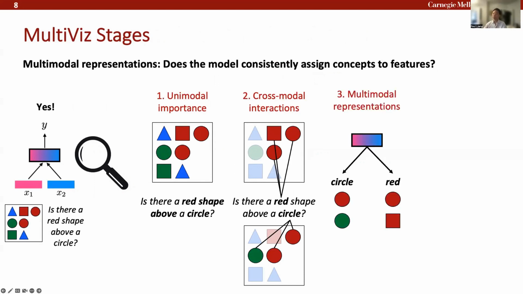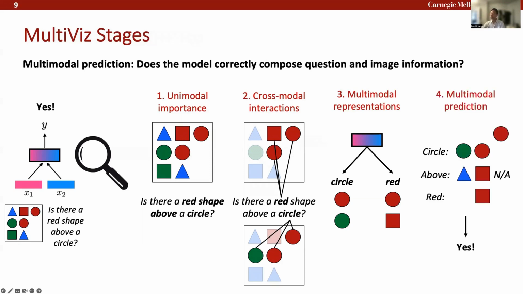So picking up all the red shapes for dimensions of the word red and picking up the circles for dimensions of the word circle. Once the model has processed this information, does it learn consistent representations that refer to each concept, like learning a representation for the circular objects and another one for the red objects? Finally, does the model use this information in the right way to get the right answer?